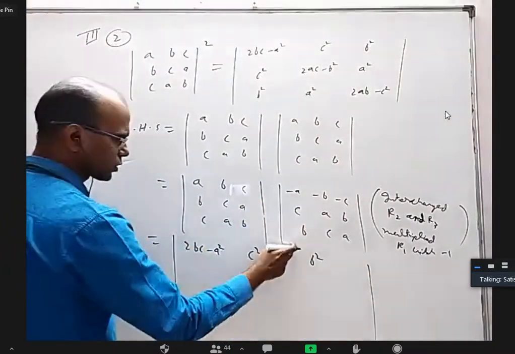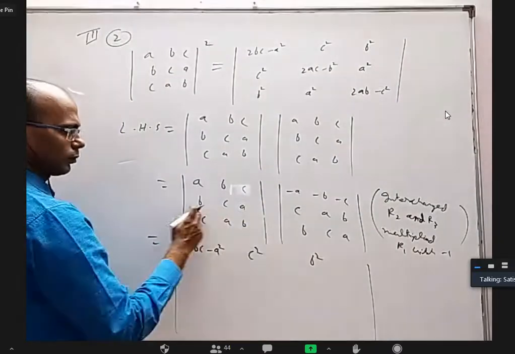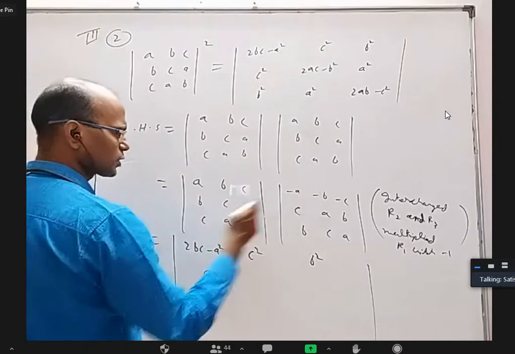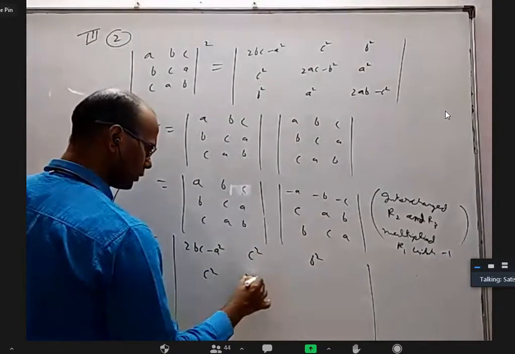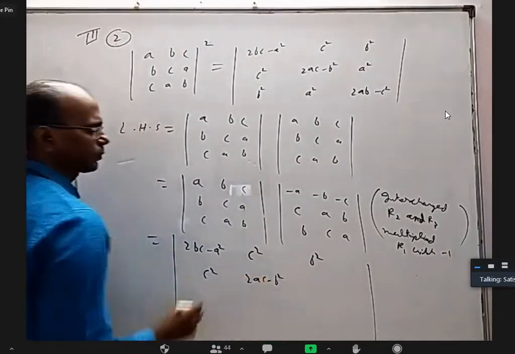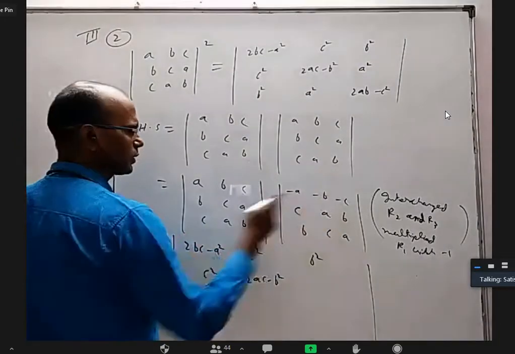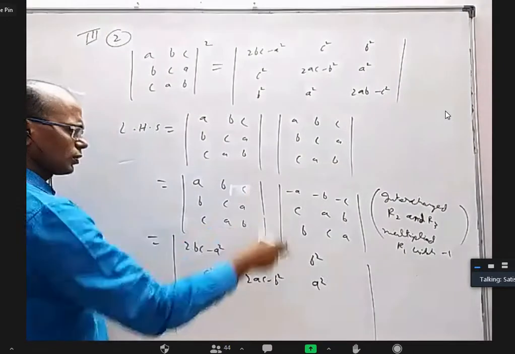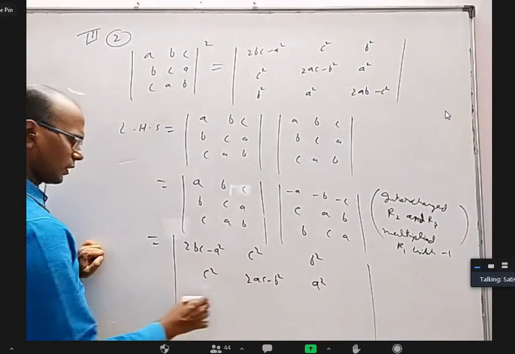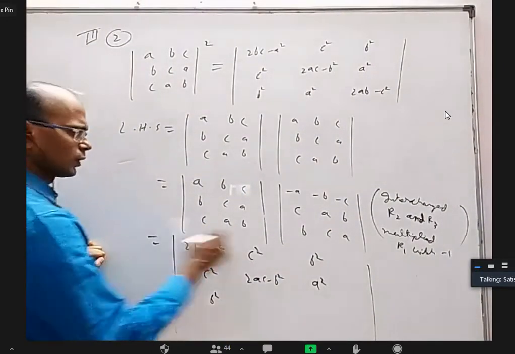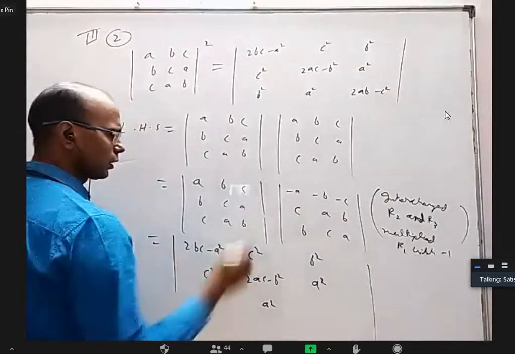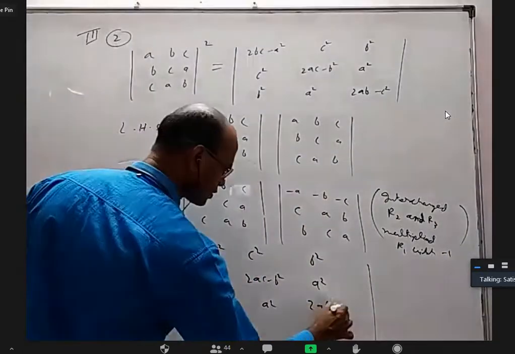Second row into first column, minus BA plus AB cancel. I'll get C square. Minus B square plus AC plus AC, 2AC minus B square. This into this, minus BC plus BC plus A square, so it is A. Third row into first, minus AC plus AC will cancel. I'll get B square. Minus BC plus BC cancel. I'll get A square. And 2AB minus C square.